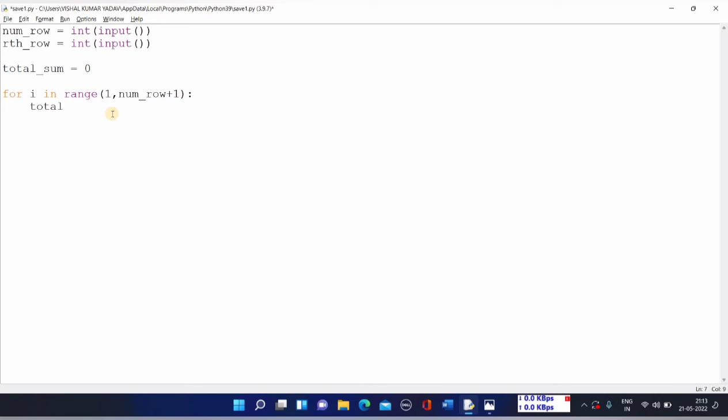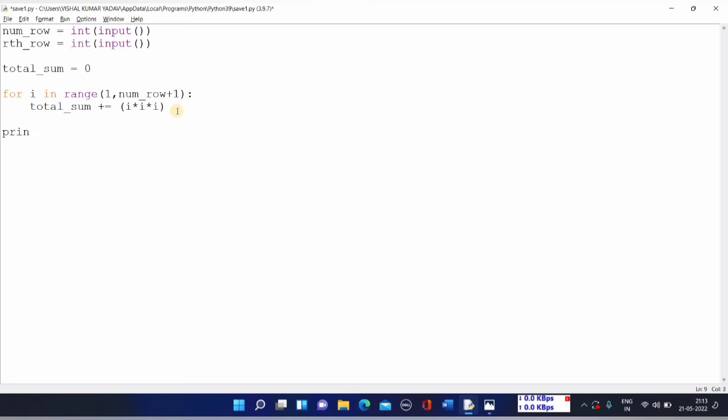Now see, what I'll be doing is total sum plus equals to I star I star I. Now you might be clear with this. मैं यहाँ पे I star I star I क्यों कर रहा हूँ, देखो. Suppose if it is the first row, so what will be the sum of elements present in the first row? It will be nothing but cube of 1. Similarly, if the value of I becomes 2, it means I am considering the second row. So for the second row, what will be the sum of all the elements present inside the second row? It will be nothing but 2 into 2 into 2, that is 8. So I have to add 8 over here. Keep on doing that, okay? This is how I'll be getting my answers.